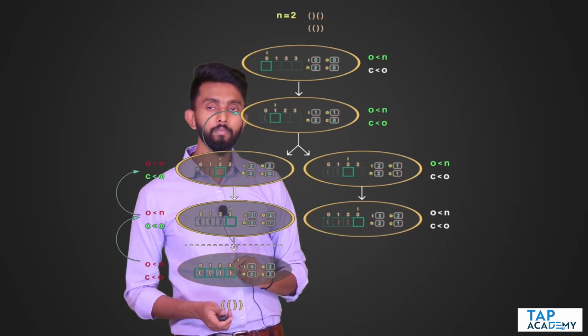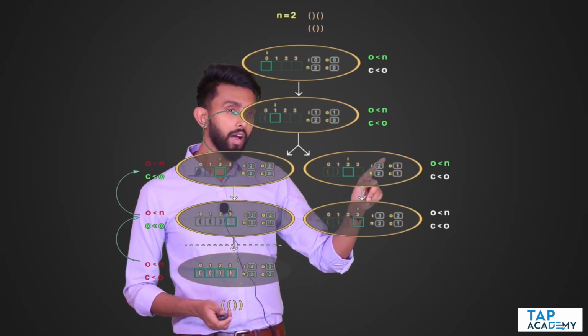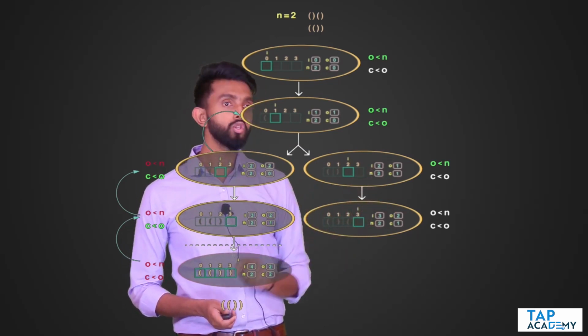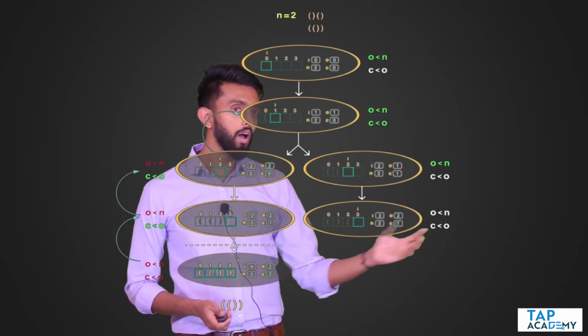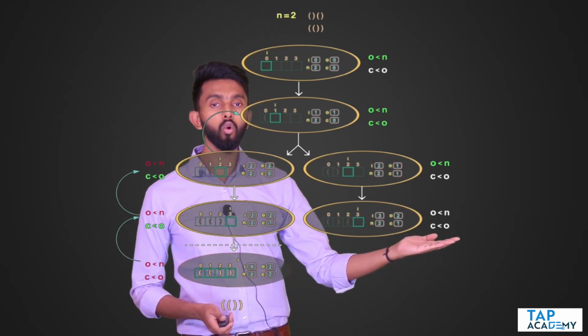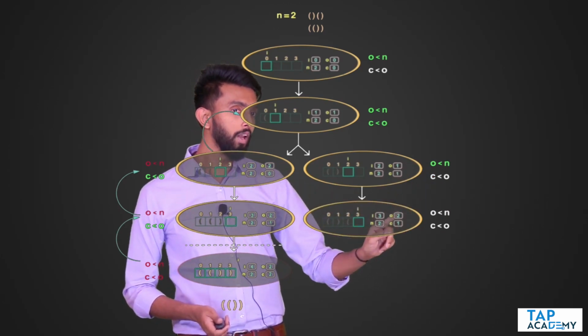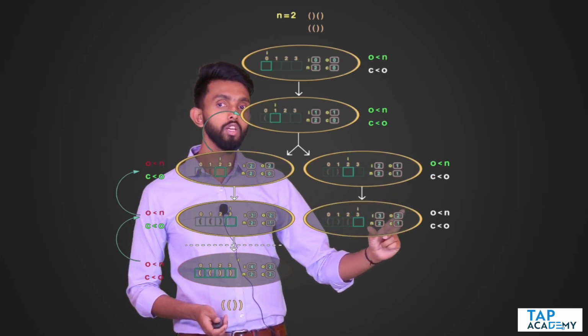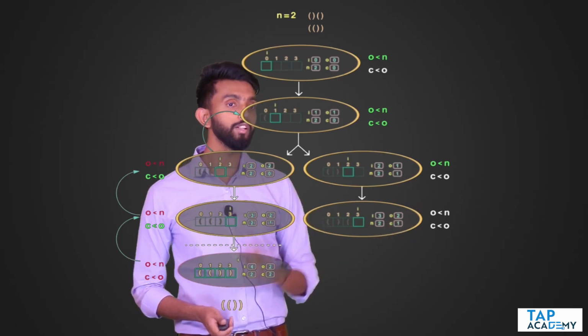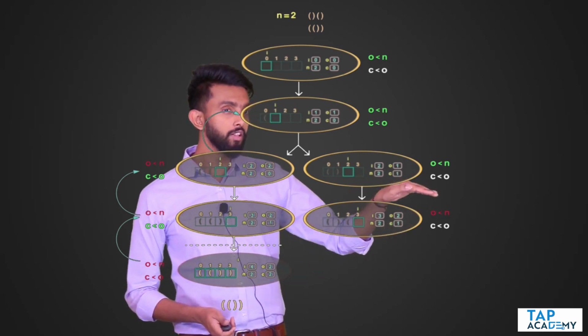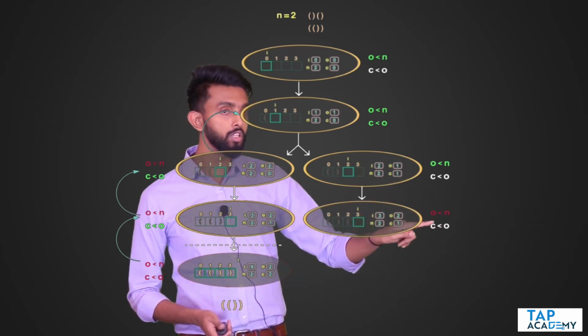2 became 3. O, opening bracket I put. So O was 1, O becomes 2. Now here again check. Can opening be put? Can closing be put? Always first check opening. For opening to be put, O value should be less than N value. But you can see O is 2, N is 2. Condition fails. If condition fails, there is one more condition below it. Now this will execute.